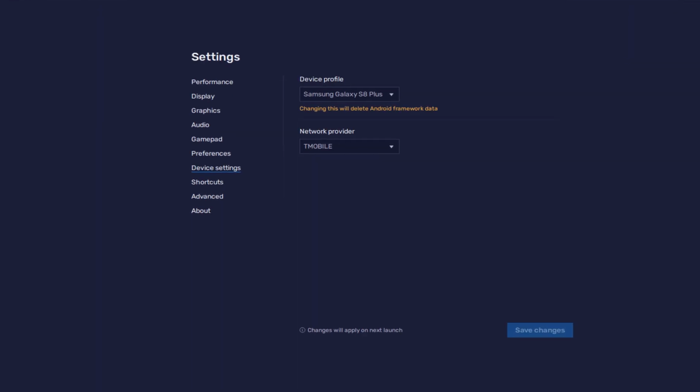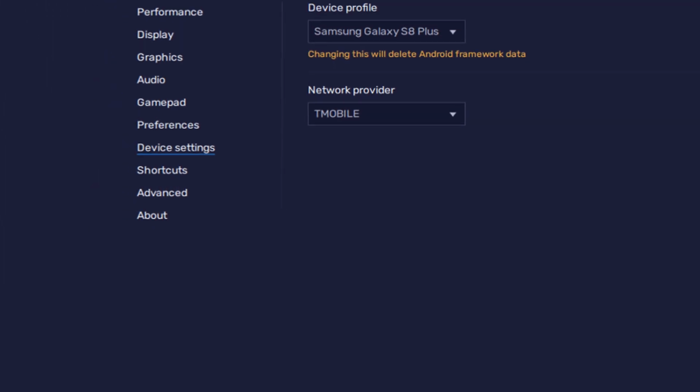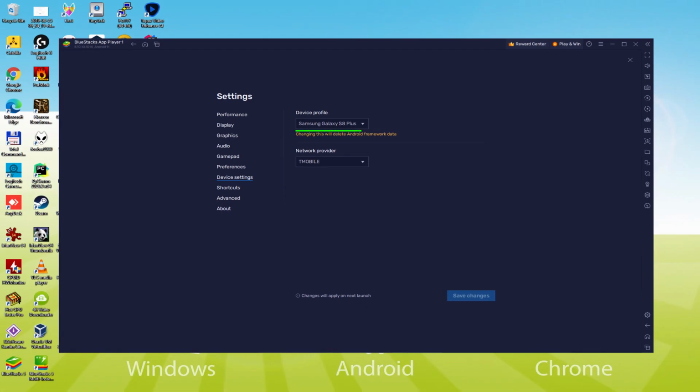And so we go here to the model choice. And there we notice that the emulator is simulating a Samsung mobile phone. And so we're going to receive an email saying that a new Samsung device has been connected to our Google account.